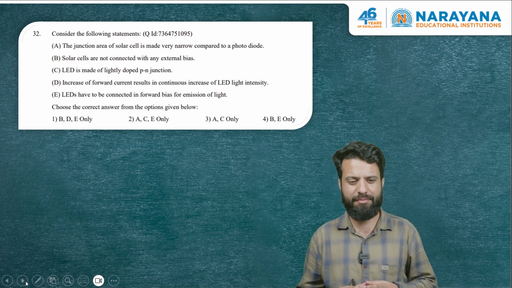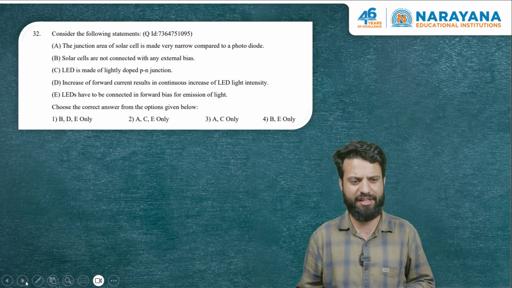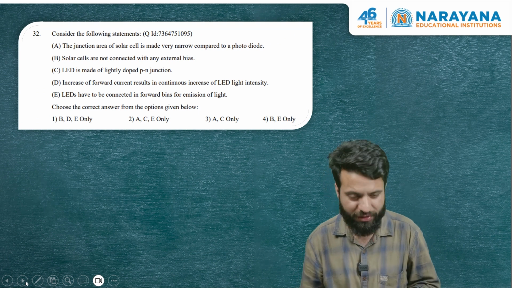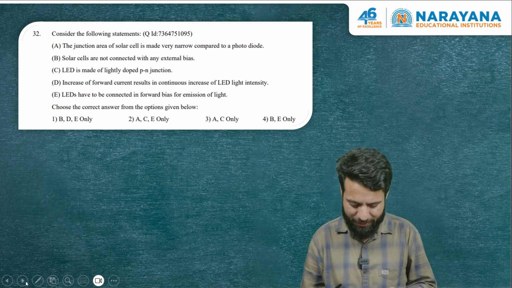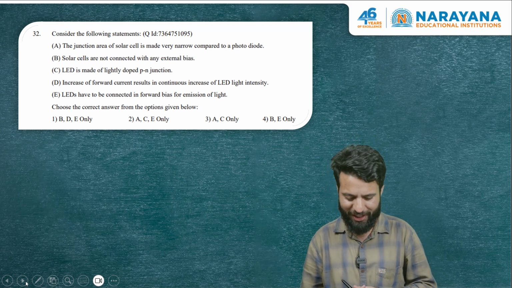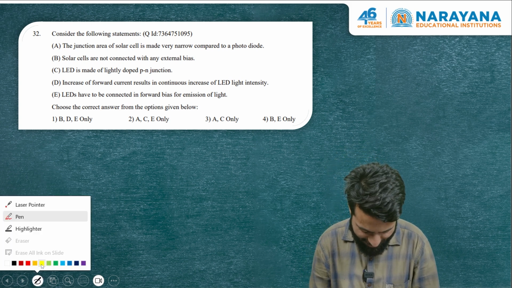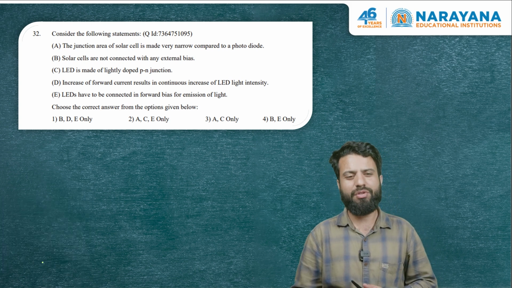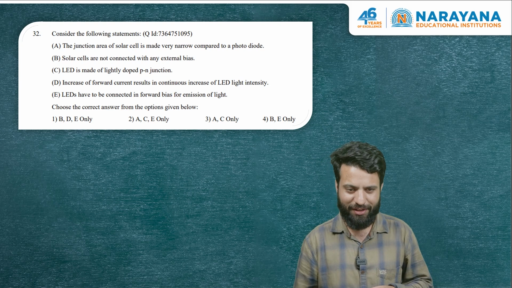Now this question is from semiconductor devices. It is a theoretical question. We need to carefully check each and every option. We need to be smart while choosing the answer here. So let me explain each option carefully. The junction area of the solar cell is made very narrow compared to the photodiode.